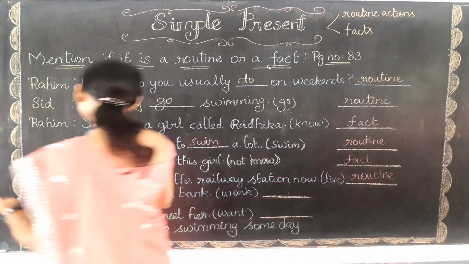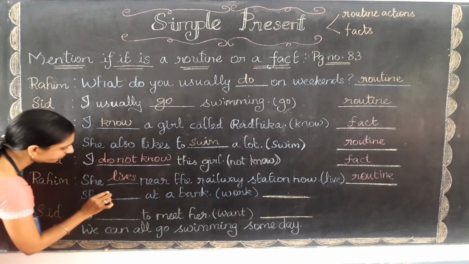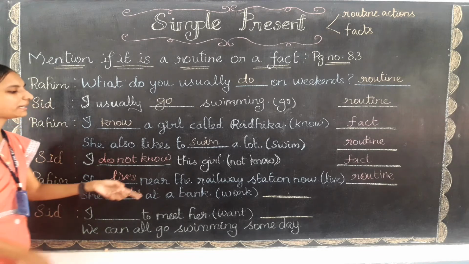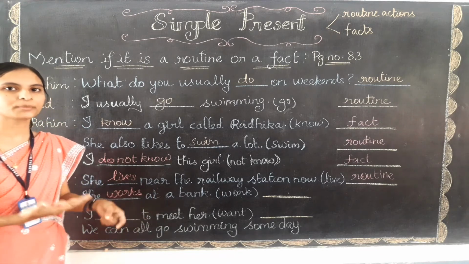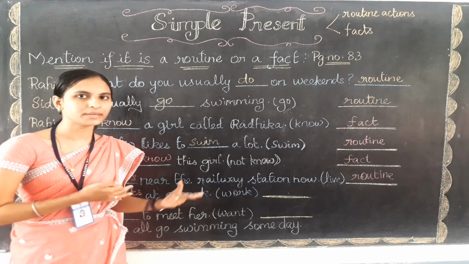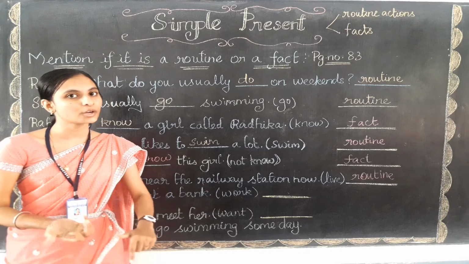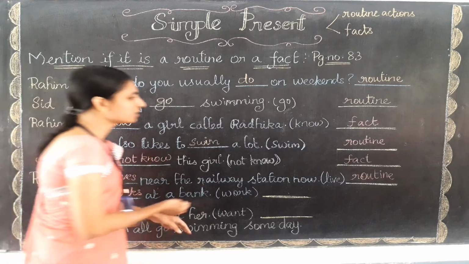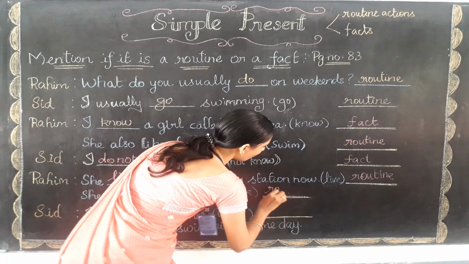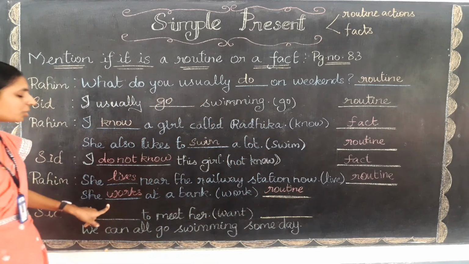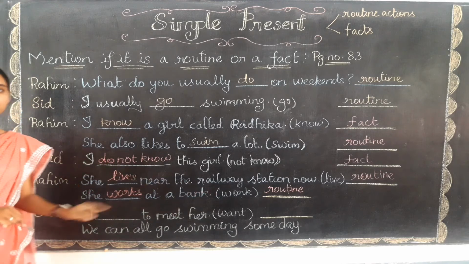Okay, she works. She works at a bank. So she works at a bank means that is her daily routine only. Am I right? So daily routine action. So this sentence also belongs to routine only. So the answer is routine. R-O-U-T-I-N-E, routine. She works at a bank. It refers to the routine.